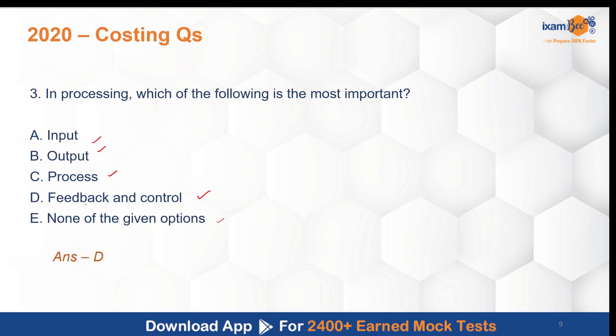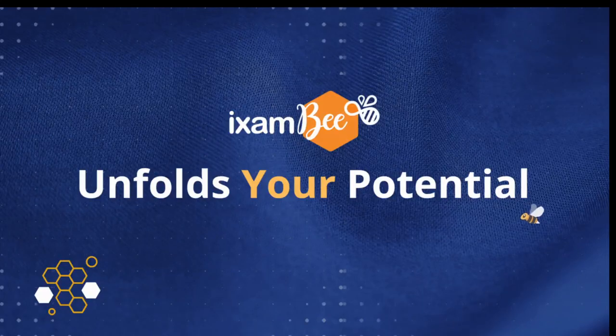The correct answer here is D. In the processing, feedback and control is very important because it helps to understand if your processing process, which includes your input, process and output, is working as per the budget and the plan and has enough to ensure a lean manufacturing system and processes. So feedback and control forms a very important part in processing.